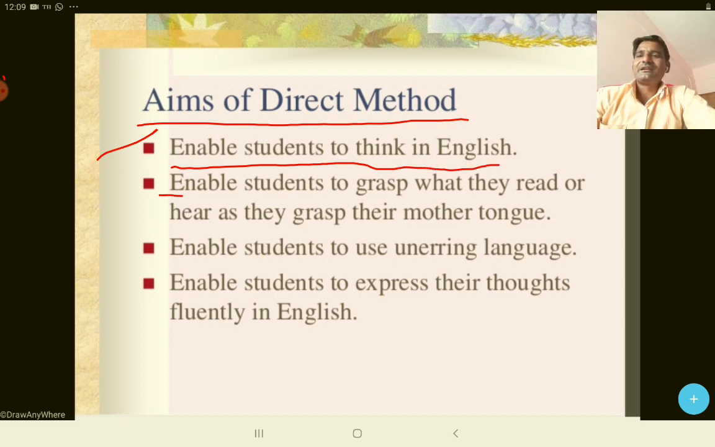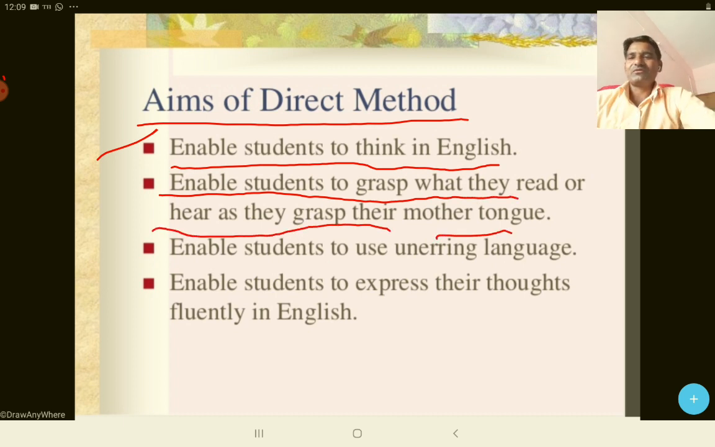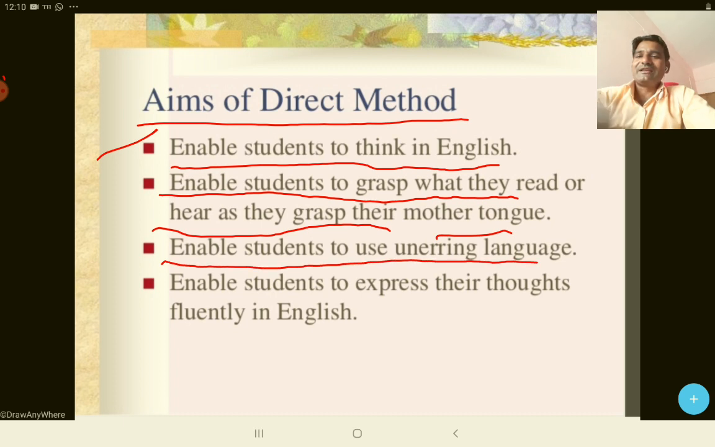Second, enable students to grasp what they read or hear as they grasp their mother tongue. We have discussed in point one that they think in English only, so they grasp English as they grasp their mother tongue. Next is to enable students to use unerring language.